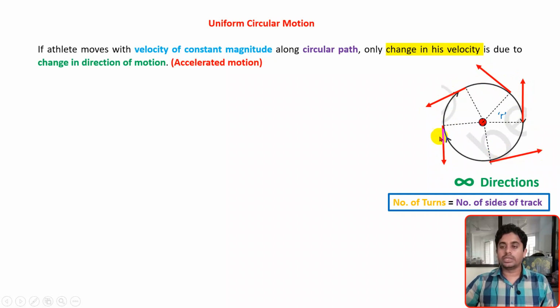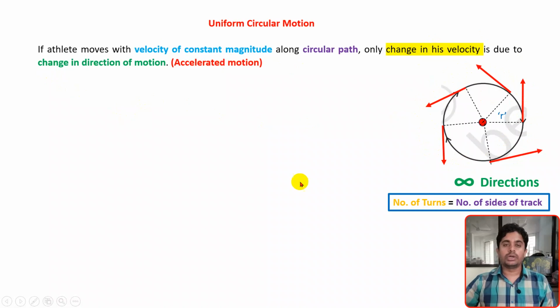But as we have considered an infinite number of turns or infinite directions, here just for understanding, to show in the picture, we have shown one, two, three, four, five. Five directions only at different positions. Actually, if the number of turns is infinite, there will be infinite directions, so the red arrows should be infinite in number. Just to show in the picture, we have shown five, right?